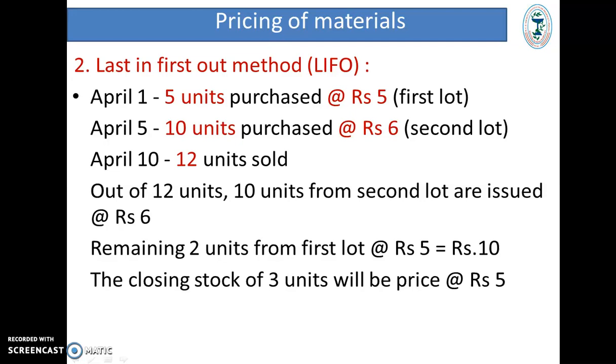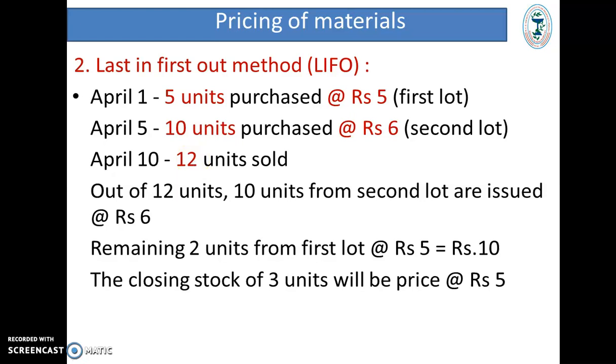Example, on 1st of April, if you have purchased 5 units at the rate of 5 rupees per unit, that is the first lot. On 5th of April, again you have purchased 10 units at the price of 6 rupees per unit, that is your second lot. And now on 10th of April, you have to sell 12 units.